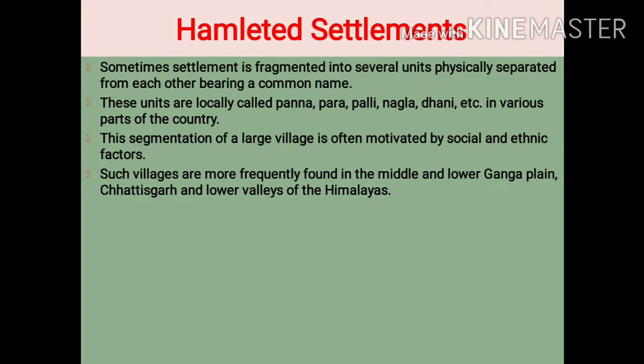This type of settlement is also motivated by social and ethnic factors. These are basically found in the middle and lower Ganga plains, in parts of Chhattisgarh and some lower valleys of the Himalayas. So this type of settlement is called hamleted settlements.